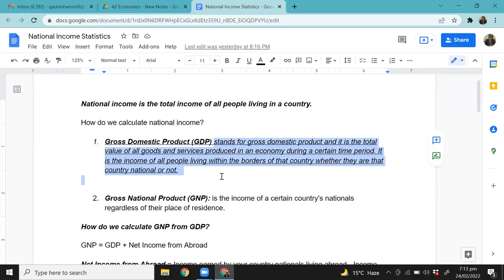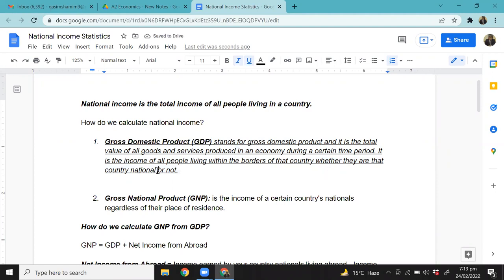It is the income of all the people who are living within the borders of that country, whether they are that country's nationals or not.